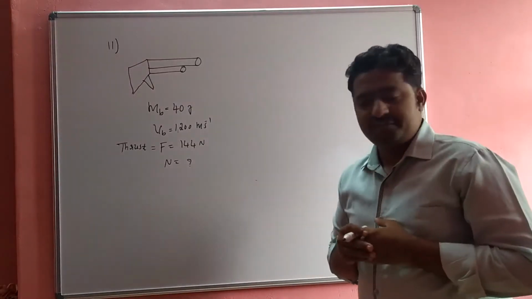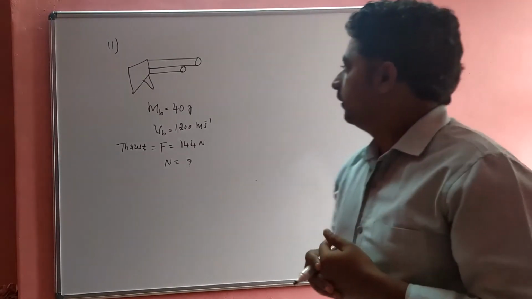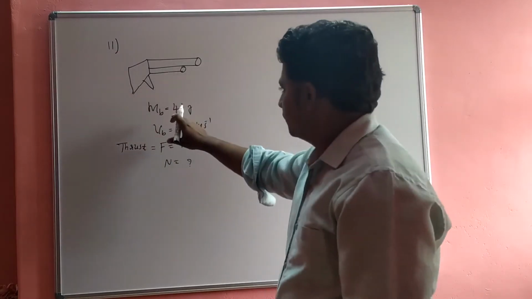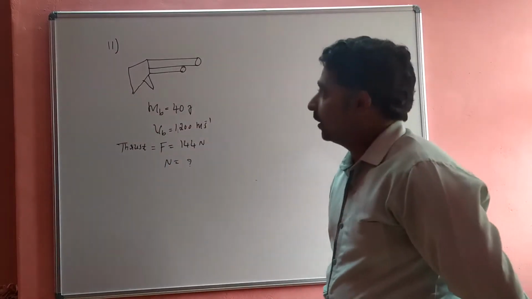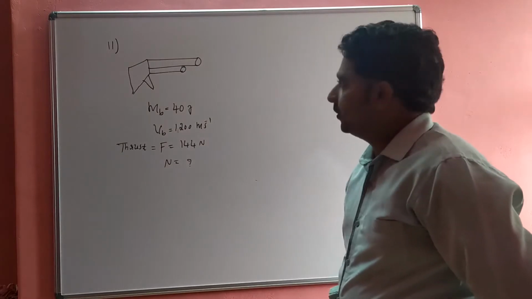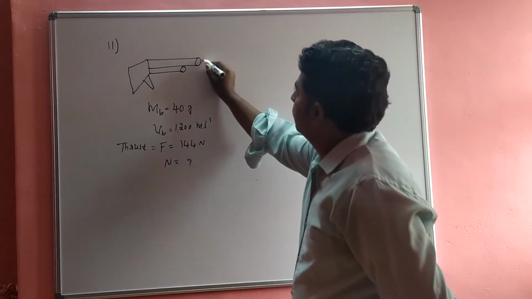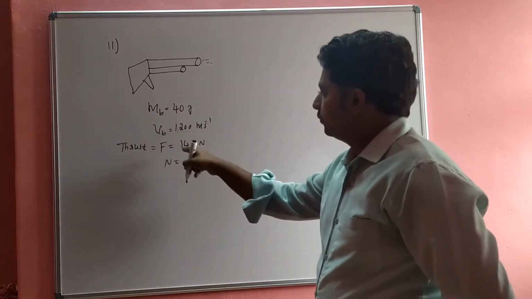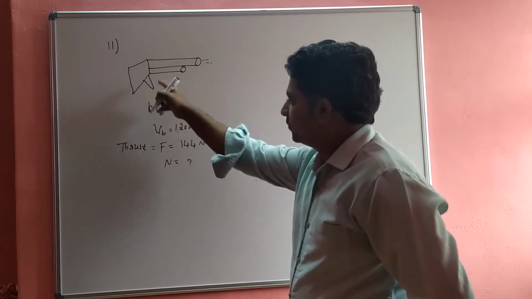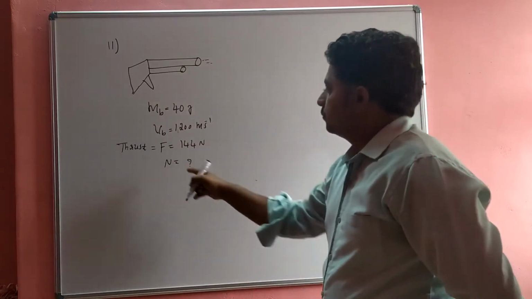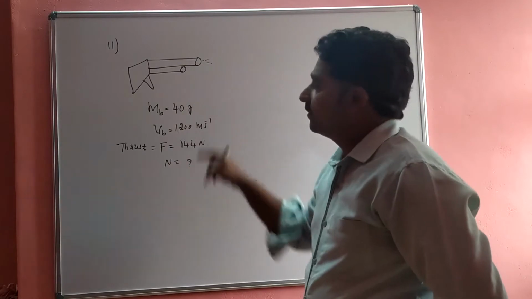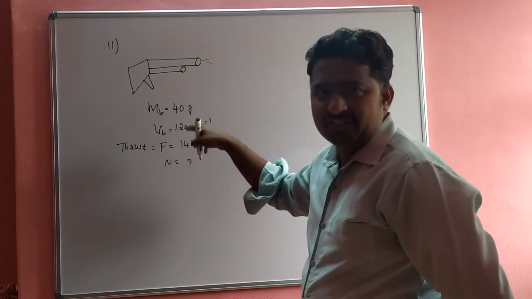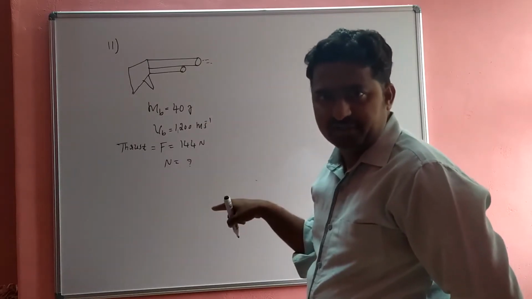Okay, hi dear students. Let's move to the 11th question. This is a machine gun. The mass of the bullet is 40 gram. The speed of the bullet fired from the gun is 1200 meter per second. The force applied, that is the thrust, is 144 Newton. So the question asked in this problem is: the number of bullets fired from the gun is how much per second.